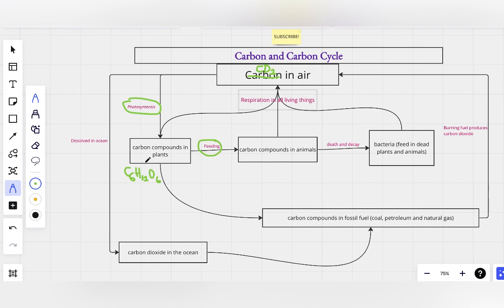So we've talked about how it's being removed, and we've also talked about how it's being returned. But that's not all on the returning of carbon dioxide to the air. Another way is the carbon compounds in fossil fuel.